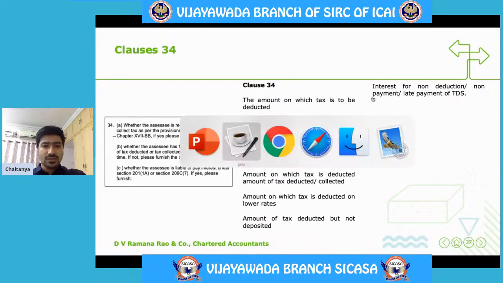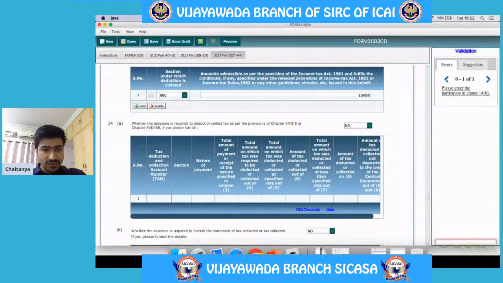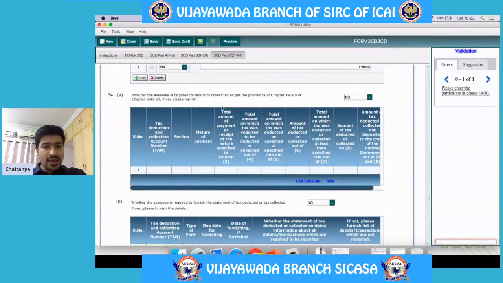So now let's look at the clause. See first, in this A, we are supposed to mention all the details as we have discussed. See here the TAN number, the respective section, nature of the payment, and the actual payment is required to be mentioned here. Amount on which TDS is required to be deducted.